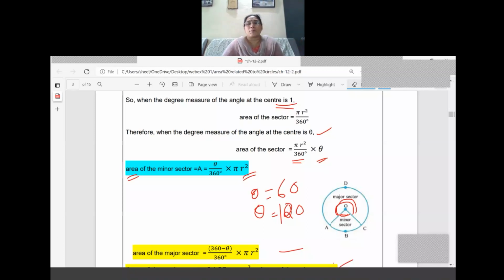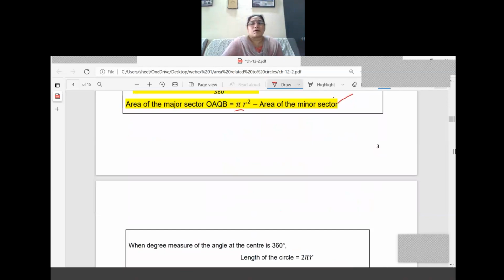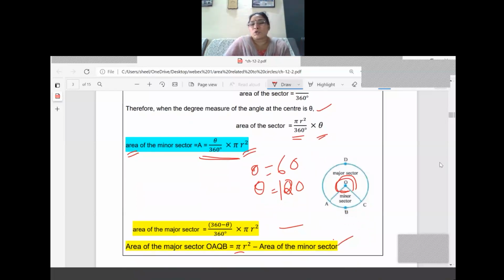Once again, the formula. Area of the minor sector is theta by 360 into pi r square. What is the formula for the major sector? 360 minus theta divided by 360 into pi r square.